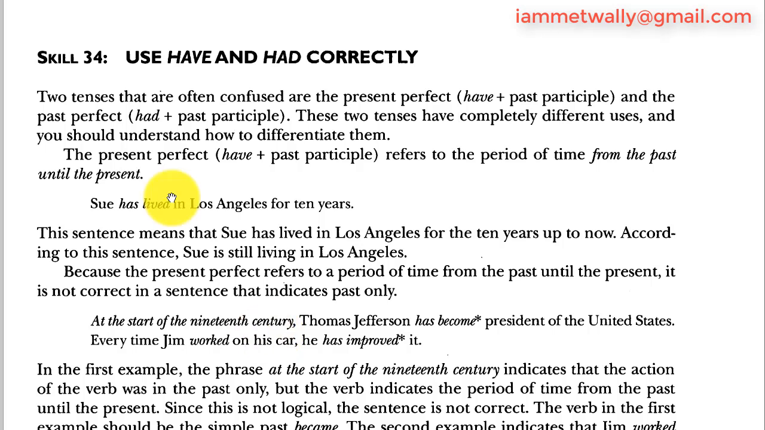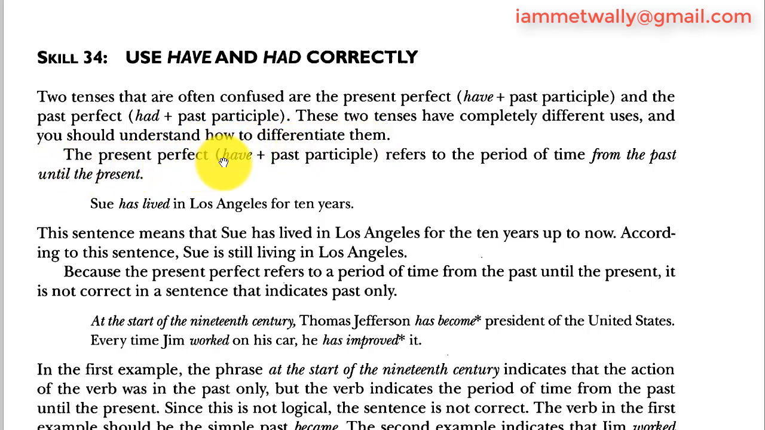Skill 34: use have and had correctly. Two tenses that are often confused are the present perfect, have plus past participle, and the past perfect, had plus past participle. These two tenses have completely different uses, and you should understand how to differentiate them.